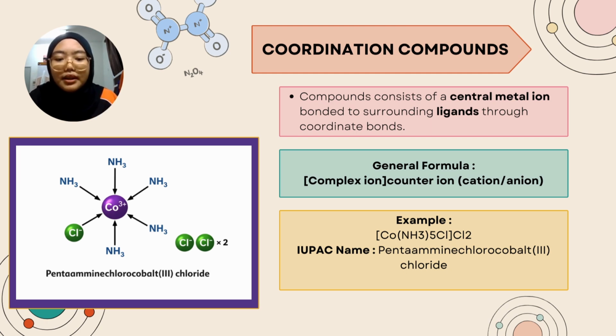Based on the example, the IUPAC name of the compound is pentaamminechlorocobalt(III) chloride. From this name, we can tell the number of ligands, the type of ligands, the metal involved, and its oxidation state. Lastly, coordination compounds are important because they are commonly found in chemical reactions, biological systems, and industrial applications.